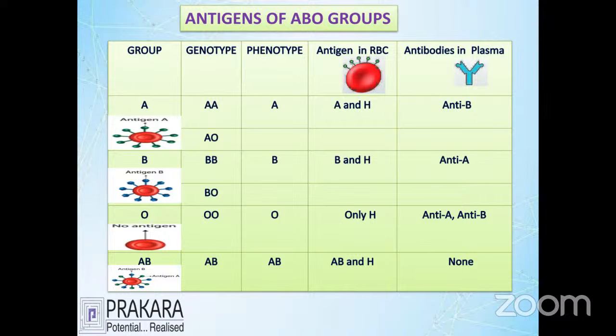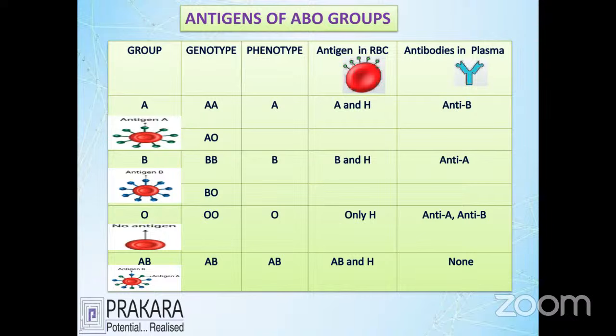There is one more supporting antigen, called what? H antigen. The H antigen is a very important precursor antigen for preparing the blood group systems. That is the base. Without the base of H antigen, you cannot prepare any kind of group. So H is the base for everybody. You can see that the A group also has one more additional antigen, the H antigen, simply called the AH antigen.